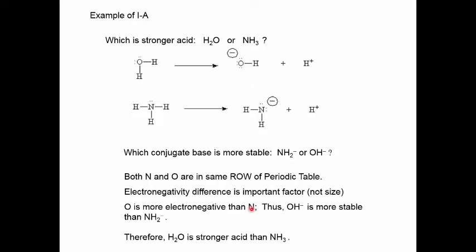Oxygen is more electronegative than nitrogen. Oxygen being more electronegative, it's going to be better able to accommodate the negative charge. The hydroxide ion will thus be more stable than the amide ion. Because hydroxide ion is the more stable conjugate base, the water molecule that forms it is a stronger acid than the ammonia molecule. Water is a stronger acid than ammonia, therefore.